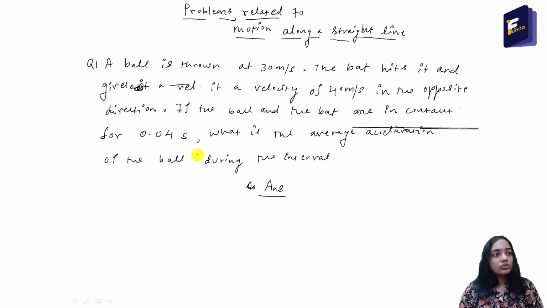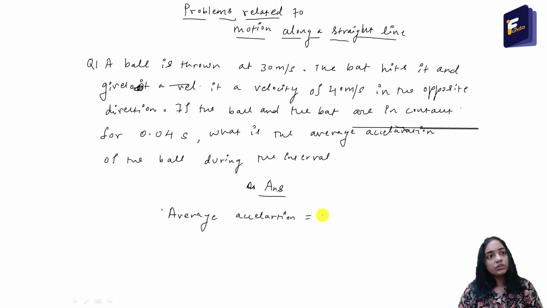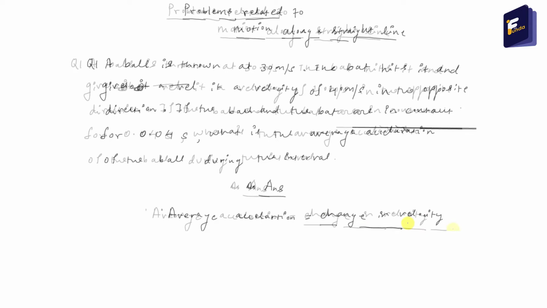Okay, so let me write it. Acceleration is equal to change in velocity by time interval, or change in time interval.